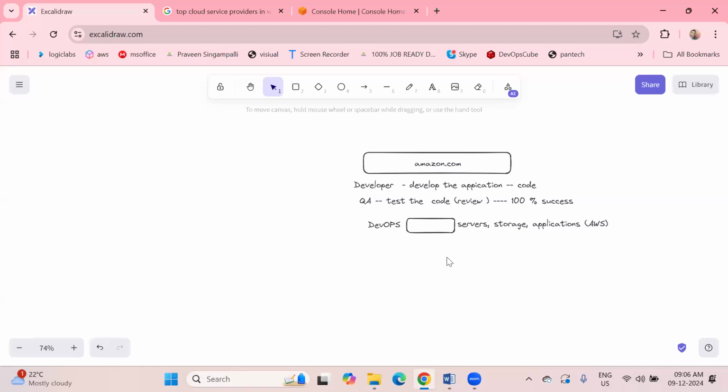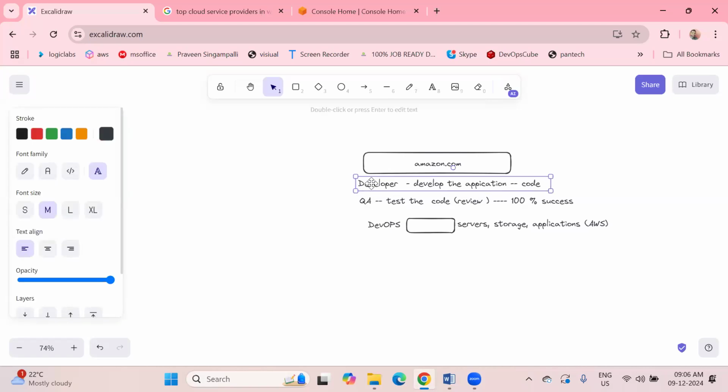If you compare why we require DevOps: suppose one developer writes code. Usually he gets a package of maximum 6 LPA as a fresher. Similarly, a DevOps engineer also gets 6 LPA as a fresher. If you have experience, you will definitely get 15 to 20 LPA. He will get 15 to 20 LPA of salary, equal to the developer.